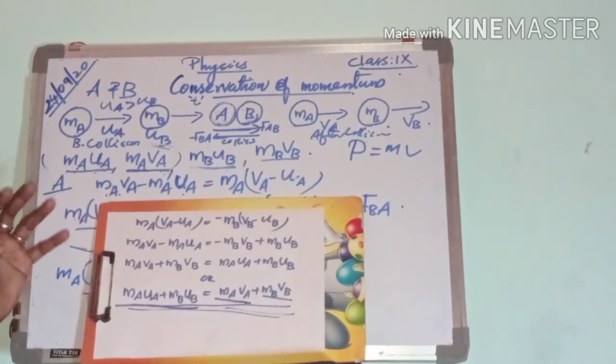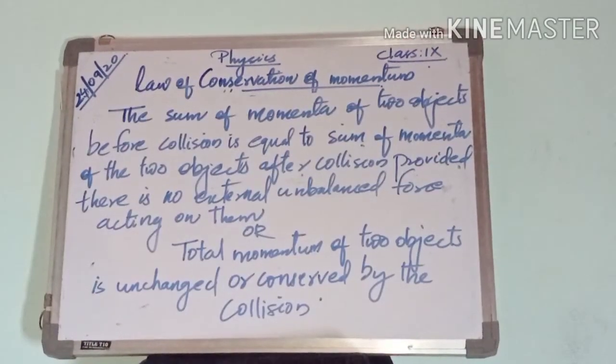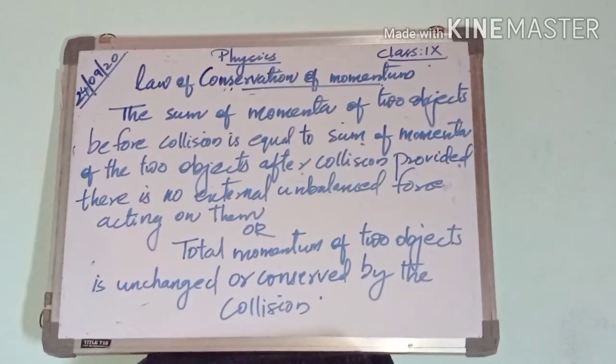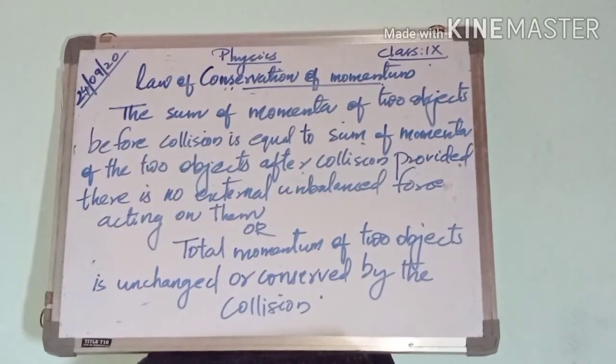According to the law of conservation of momentum, the sum of momenta of two objects before collision is equal to the sum of momenta of the two objects after collision, provided there is no external unbalanced force acting on them.